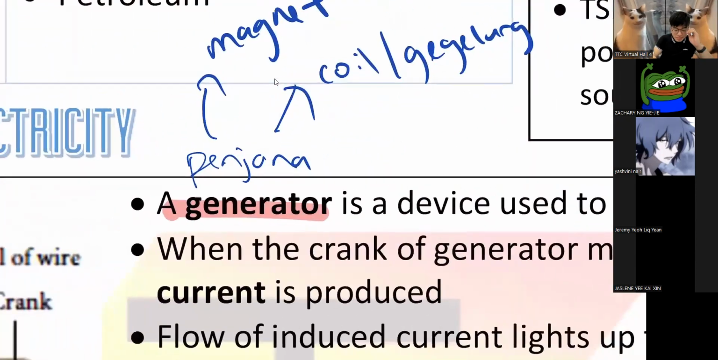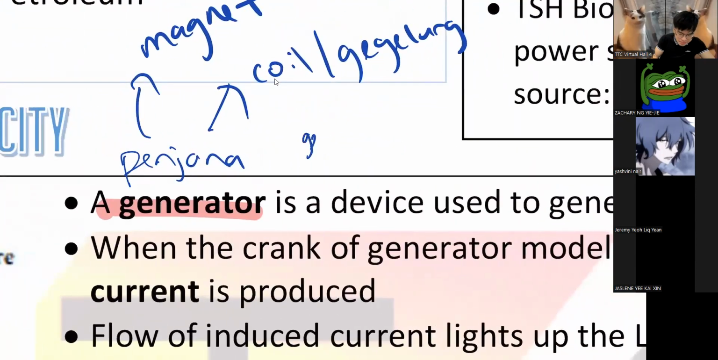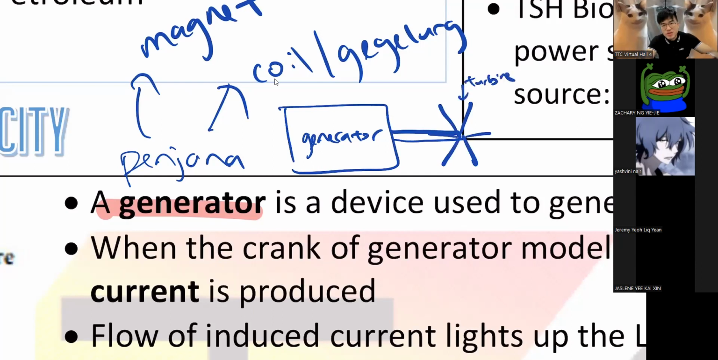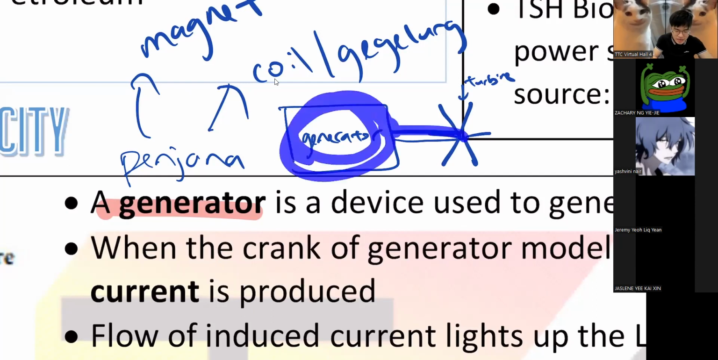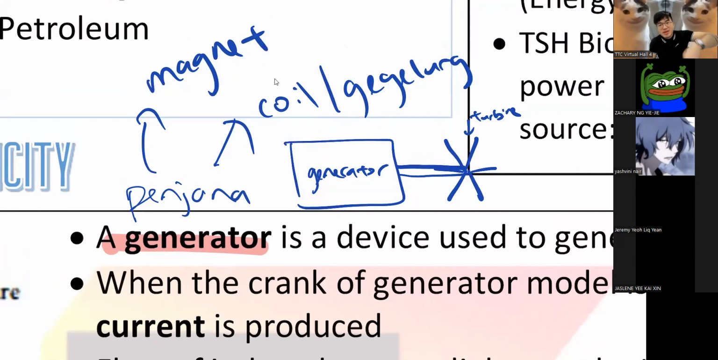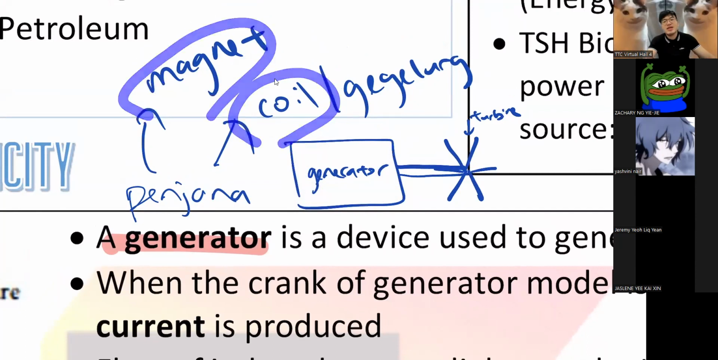But of course, a generator needs to spin, needs to turn. So how do we spin this thing? We usually connect your generator to a fan-looking thing we call a turbine. This thing is called a turbine. When you spin this turbine, it is connected to inside. It can either be connected to the magnet or be connected to the coil.